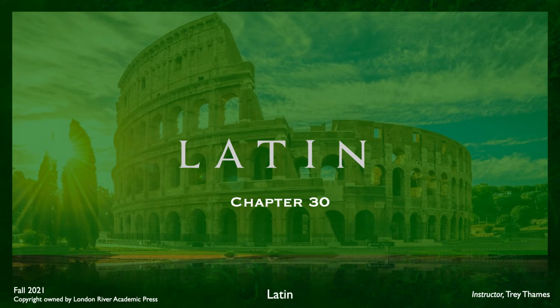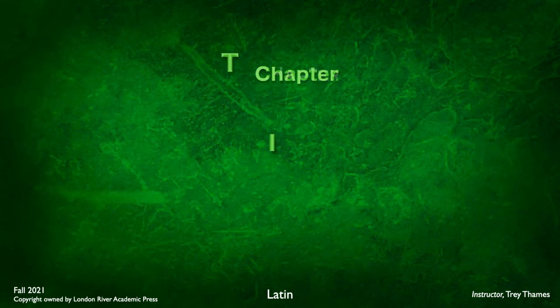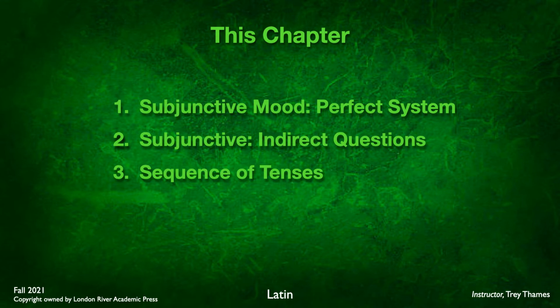Welcome to Wheelock's Latin Chapter 30. In this chapter, we're going to be continuing our look at the subjunctive mood. We have already looked at the subjunctive mood, the present system, but now we're going to move into the perfect system, the perfect tense and pluperfect tense.